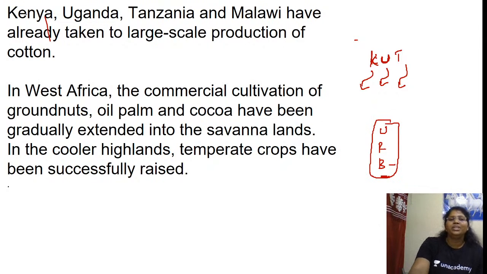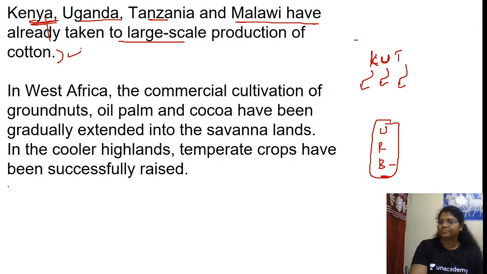Please go and do the revision. Kenya, Uganda, Tanzania, Malawi have already taken to large-scale production of cotton. Uganda, Kampala, brews coffee. Tanzania, Dodoma. Kenya, Nairobi. Super. So in West Africa, the commercial cultivation of groundnuts, oil palm, cocoa.